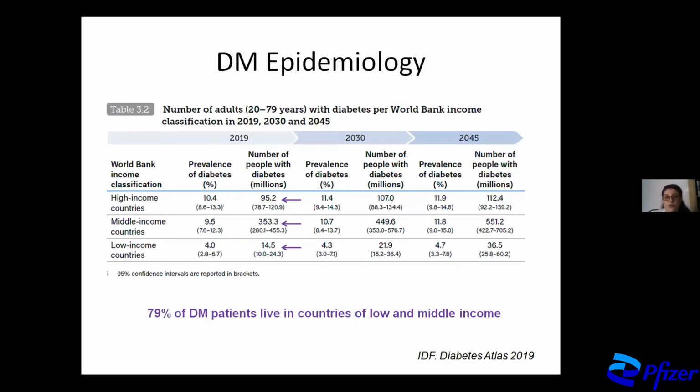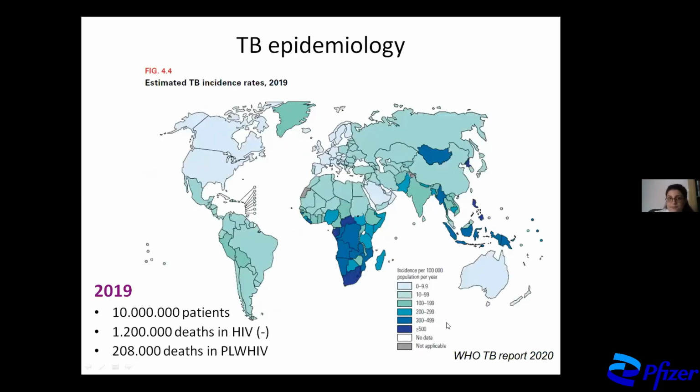But which are the countries where DM is more prevalent? One would assume that high-income countries are the countries where the DM is more prevalent, but these countries account for 95 million. You can see that middle-income countries account for more than 300 million patients with diabetes. So I would say that about 80% of DM patients live in countries of low and middle income, which is a surprise.